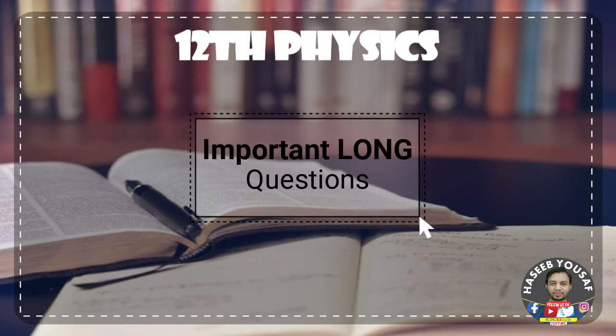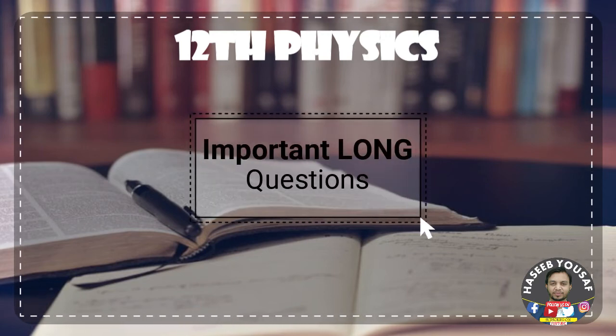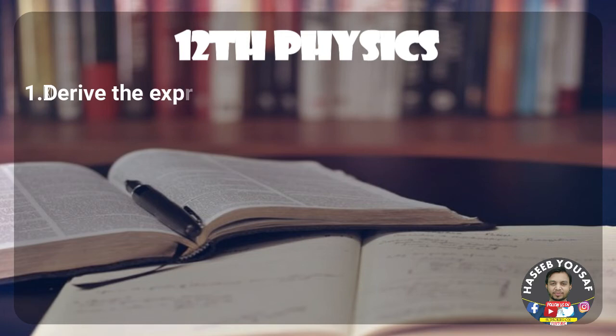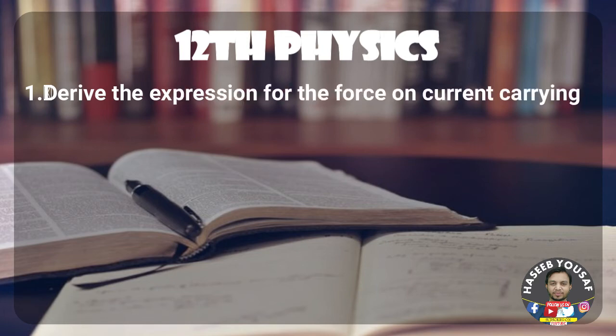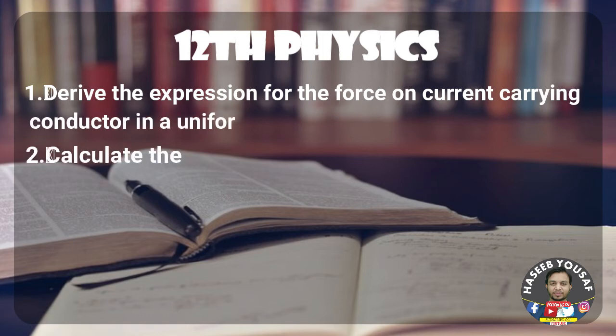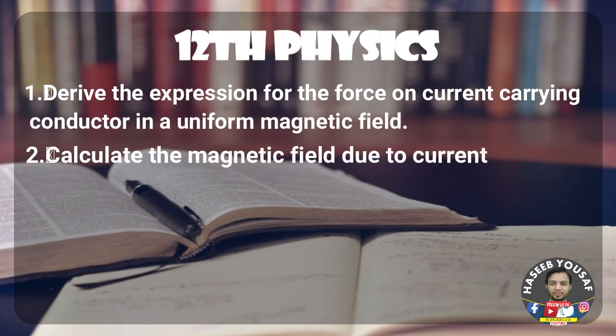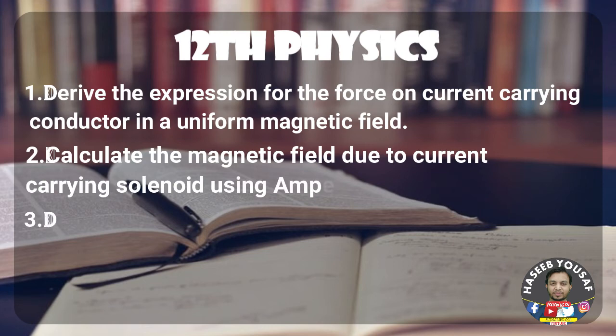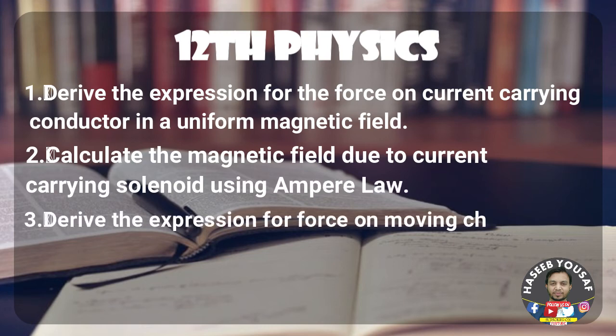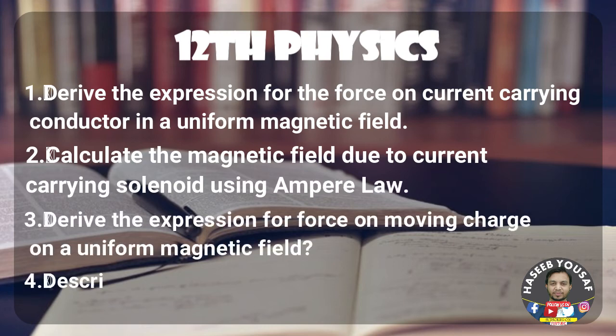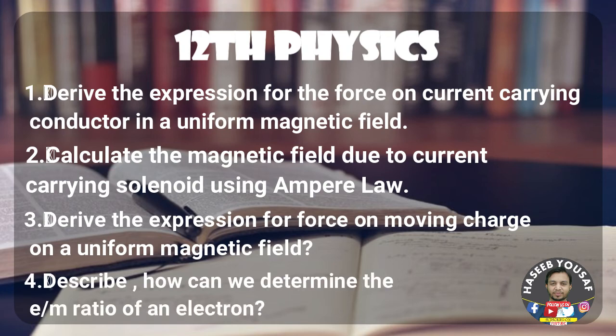Let's move towards the most important long questions of this chapter. Question number 1: Derive the expression for the force on a current carrying conductor in a uniform magnetic field. Question number 2: Calculate the magnetic field due to the current carrying solenoid using Ampere's law. Question number 3: Derive the expression for force on a moving charge in a uniform magnetic field. Question number 4: Describe how we can determine the e/m ratio of an electron.